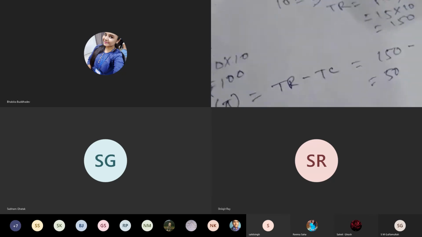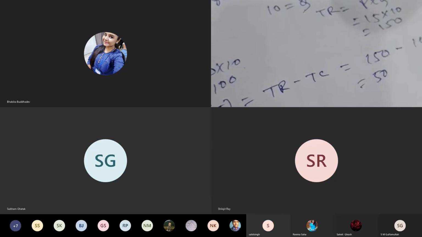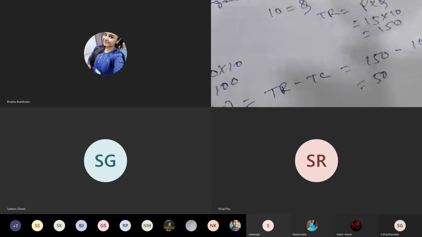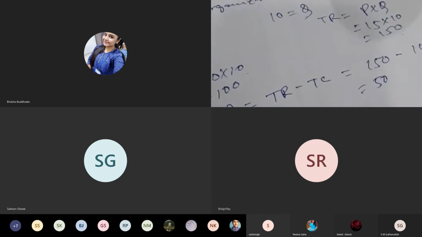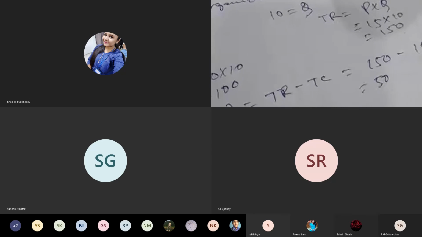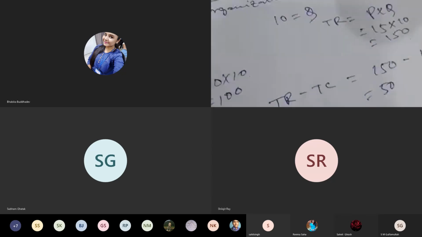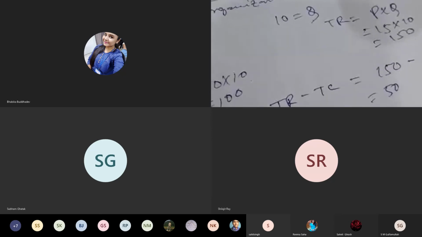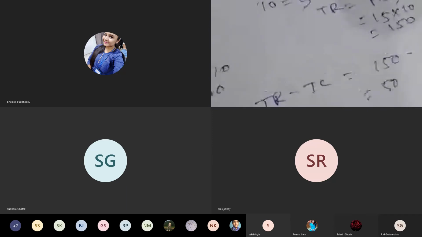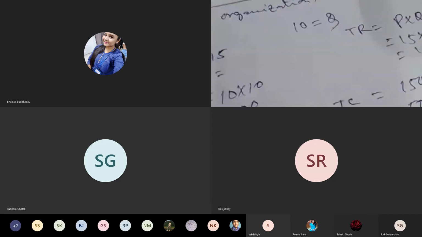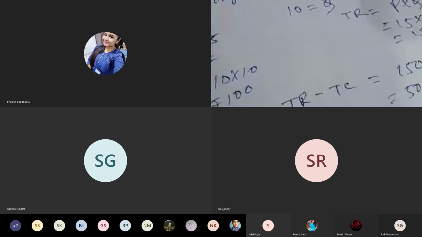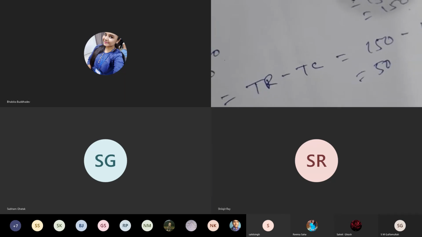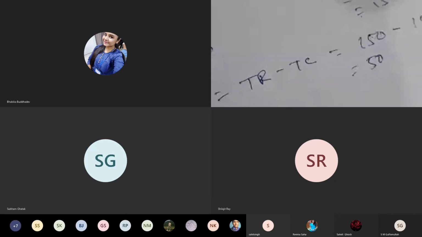So here there are different types of costs. One type of cost is paid to others, which flows out and is paid outside of the organization. Another type of cost is what is paid to the entrepreneur himself or herself. If I repeat again, if the money is invested by the entrepreneur himself, for that invested money there is a certain amount of interest which the entrepreneur himself takes. Such a type of cost is called the implicit cost.